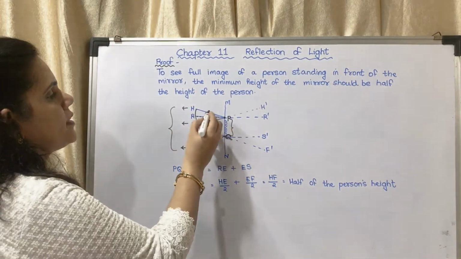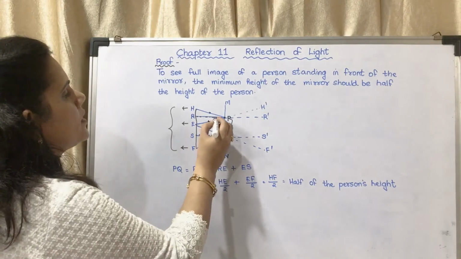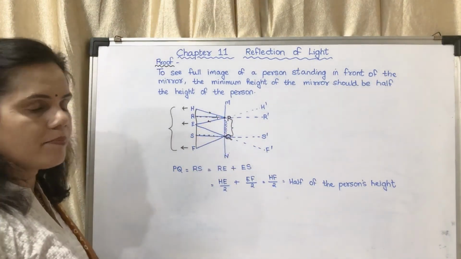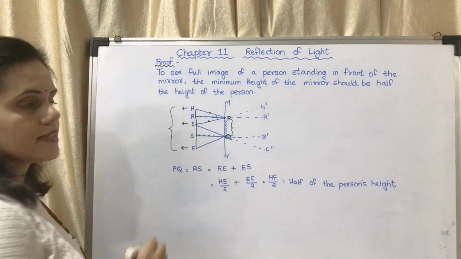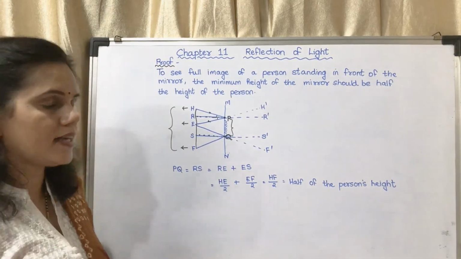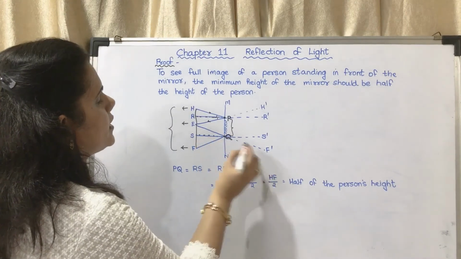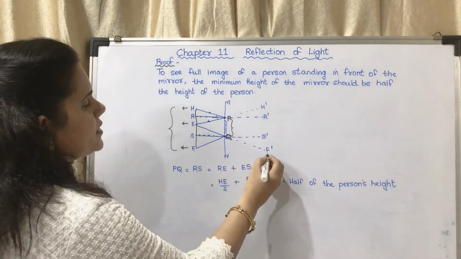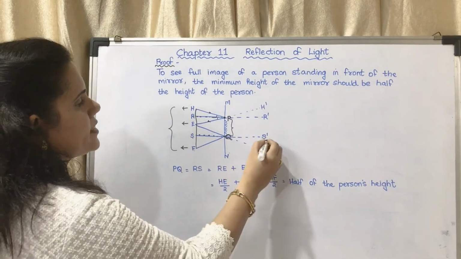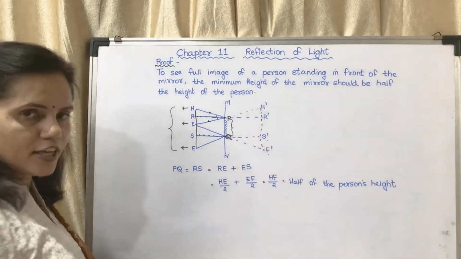This is the incident ray, this is the reflected ray. So these angles are equal. You can take it like that. These rays are extended backwards. This is F, this is F1, this is S, this is S1. This will be the image.